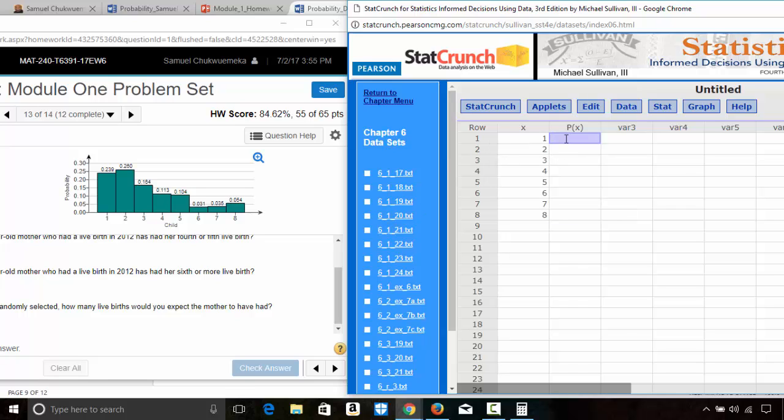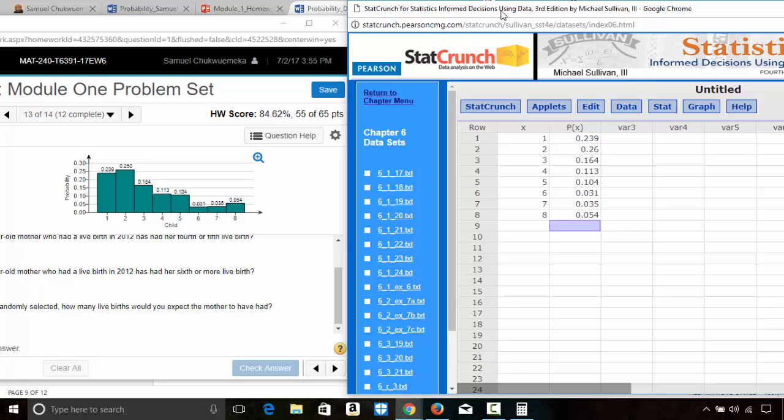So I have this, and then the probability for one live birth is 0.239. The next one is 0.260, 0.164. Next one 0.113, then 0.104, 0.031, 0.035, and 0.054. All right.